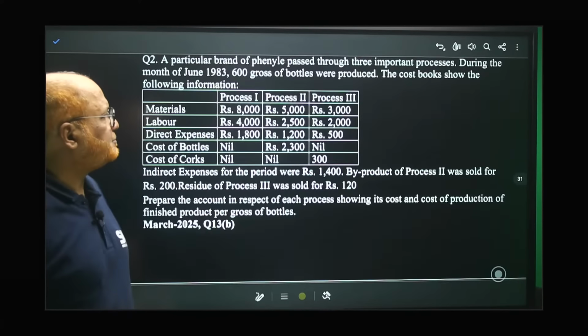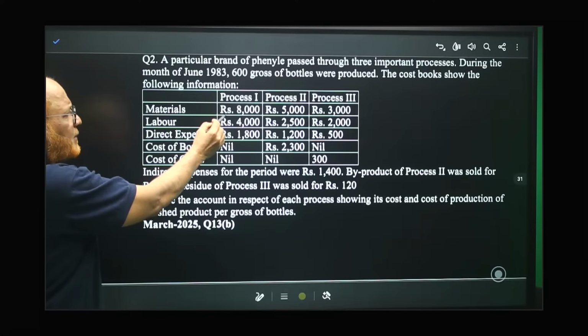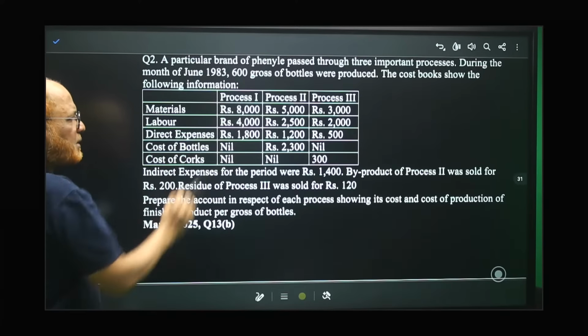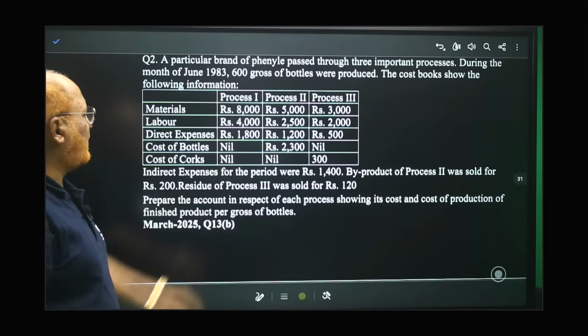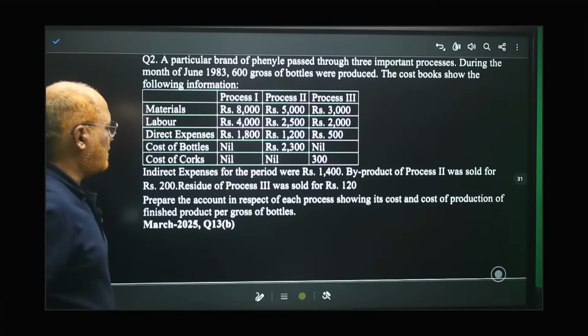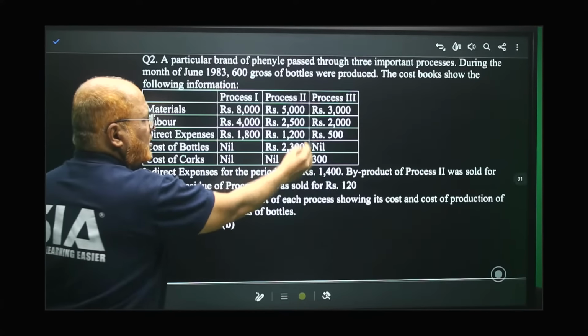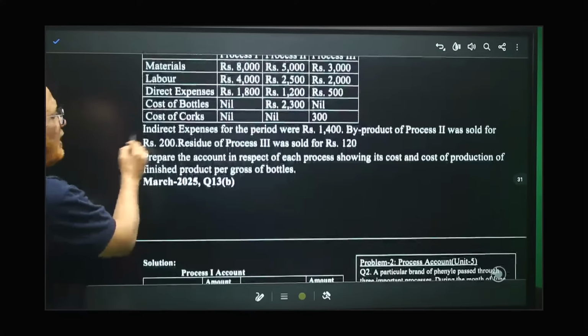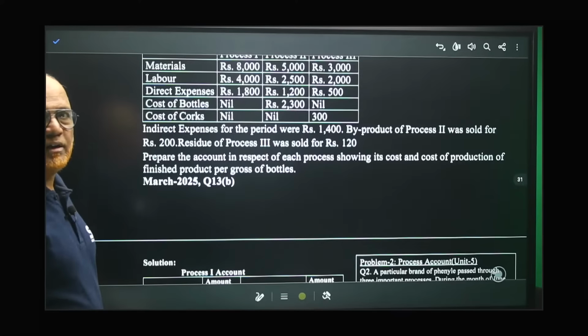That is the procedure. Here material in each process is given, labor in each process is given, direct expenses are given: 1,800, 1,200, 500. Cost of bottles only in process 2, 2,300. And cost of corks in process 3, 300. This is the information given. Now indirect expenses for the period were 1,400.